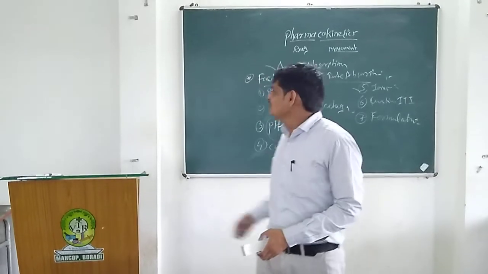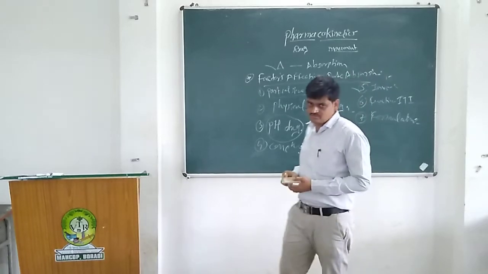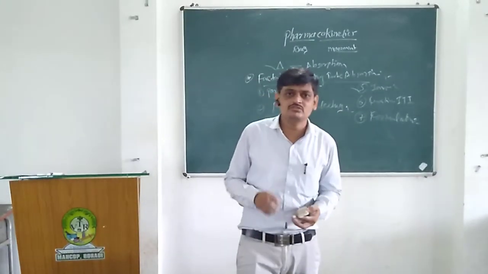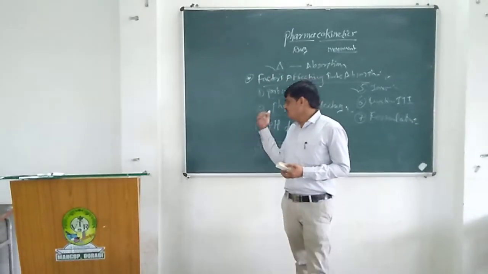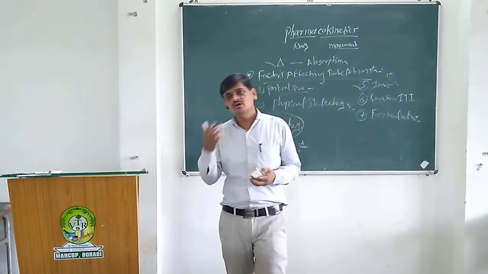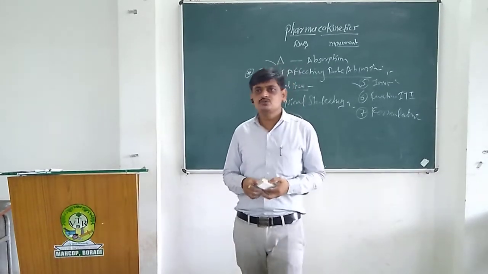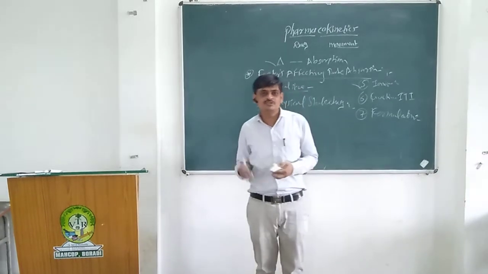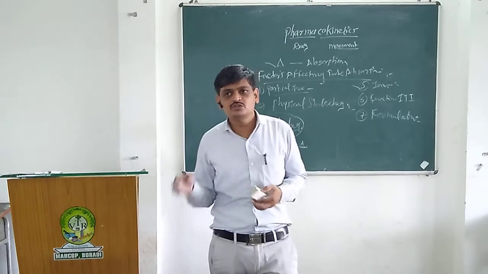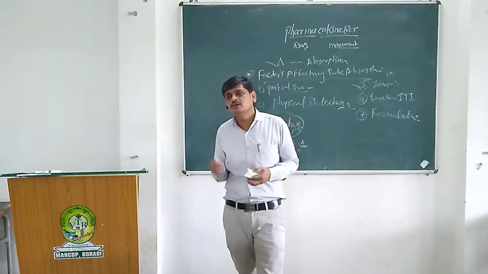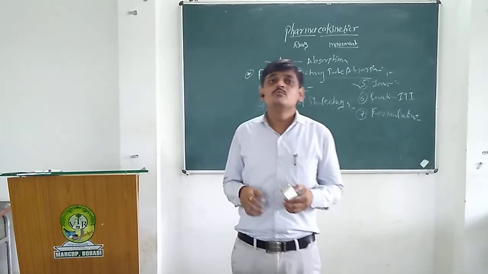So this is the detailed study of absorption, one of the phases of pharmacokinetics. Absorption is the first phase of pharmacokinetics, where drugs are absorbed from the GIT, or from the site of administration, into the systemic circulation. Another phase is distribution. In distribution, the drugs reach the systemic circulation, and after that they are transferred into the various body compartments or body fluids.